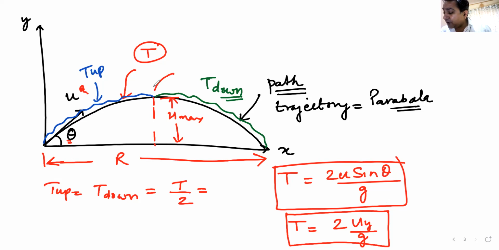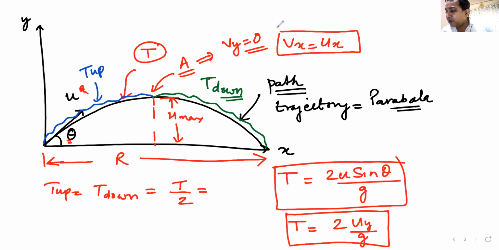This is the highest point. Point A is the highest point. What all do you know about this highest point? At this highest point, the vertical component of velocity becomes 0. Do we understand this? Vertical component of velocity becomes 0 at the highest point. What about the horizontal component? What is the value of the horizontal component at the highest point? The horizontal component anywhere will always remain same. Vx will always remain equal to ux. Do you all understand this?